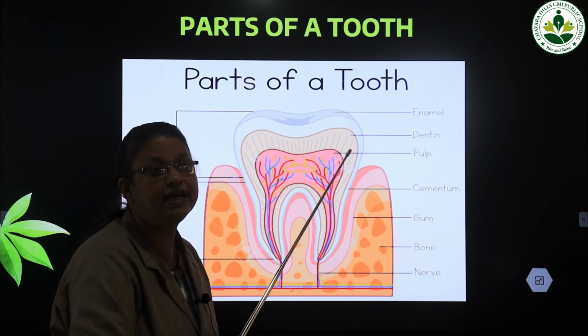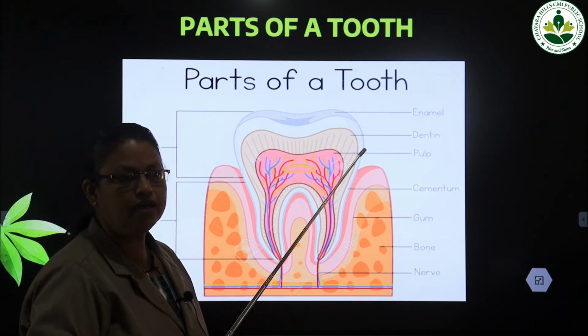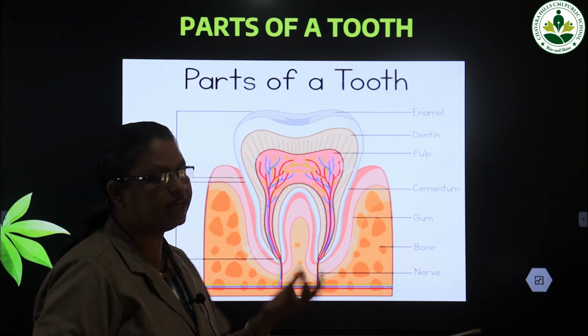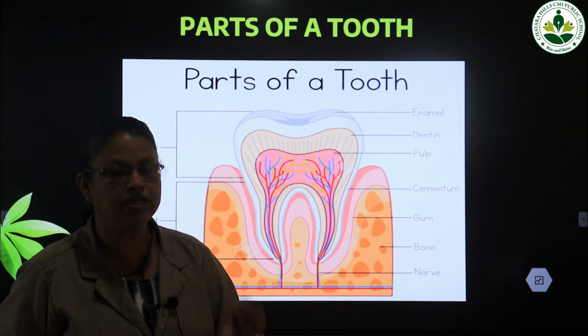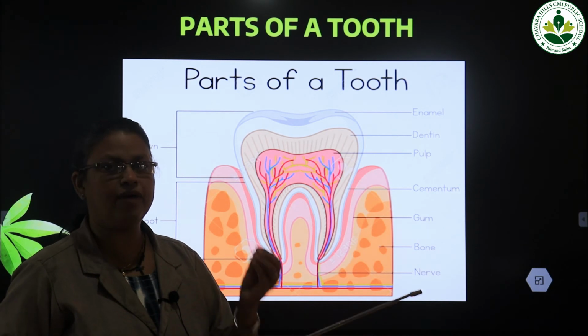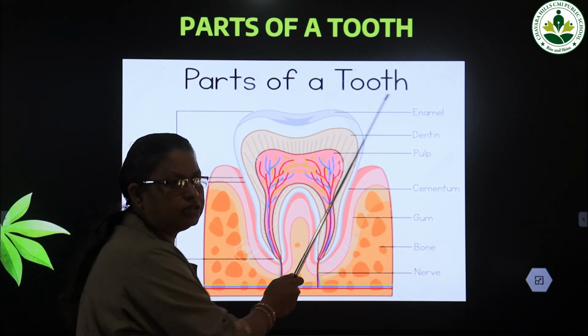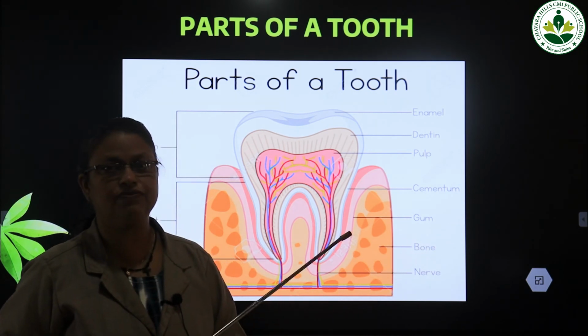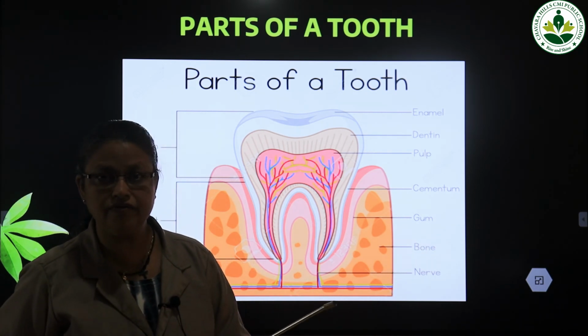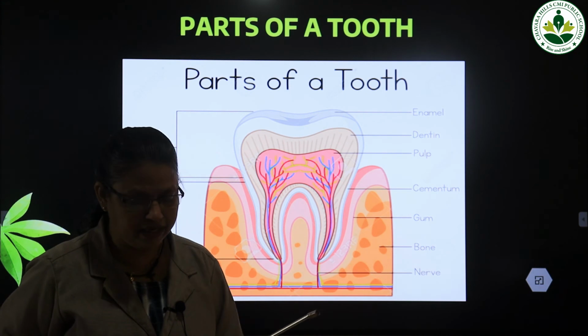Wear and tear means damage. So when we chew the food, when we grind the food, when we bite the food, there is a chance of getting damage to the crown. That will be protected by the enamel. So the enamel protects the crown from the damage, from the wear and tear when we chew, grind and bite food.